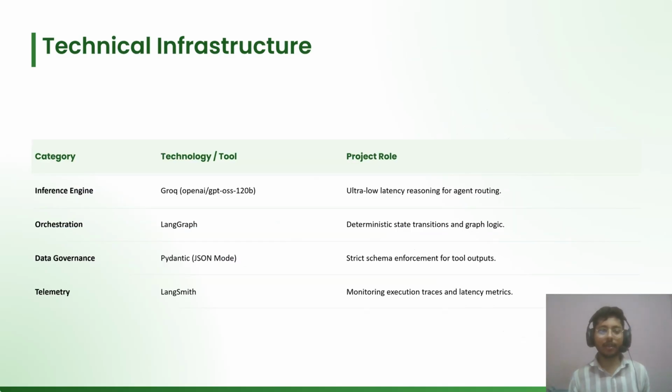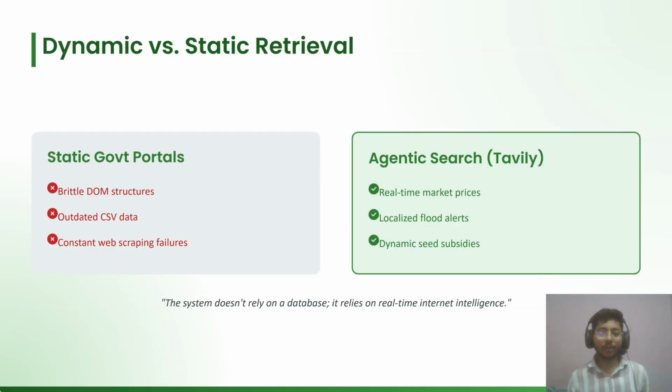To build this, I used LangGraph for state orchestration and the Groq API running the GPT OSS 120B model for reasoning. Because agriculture requires real-time accuracy, I bypassed a static database. Instead, the agents are equipped with dynamic web search pipelines like Tavily and DuckDuckGo to retrieve the live market or weather data directly from the internet.